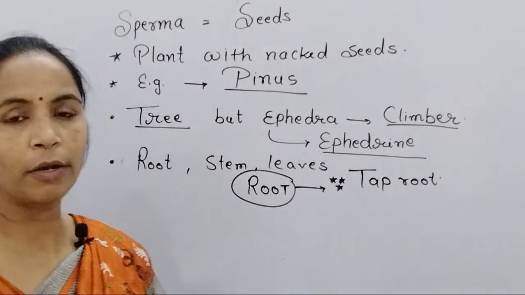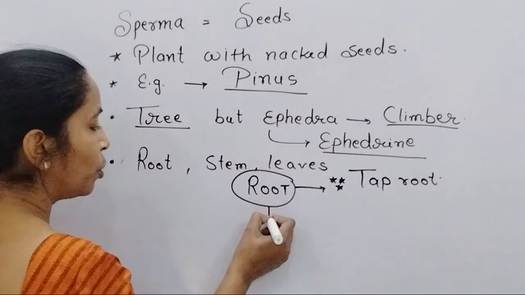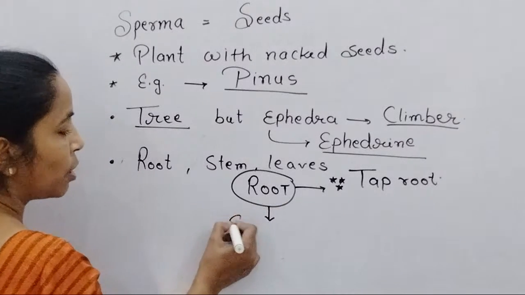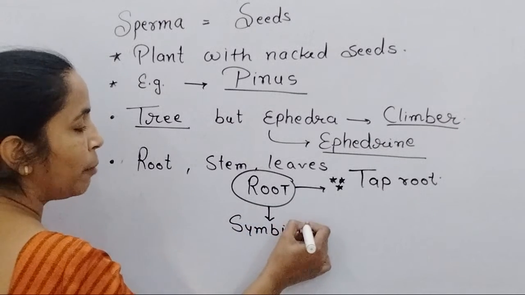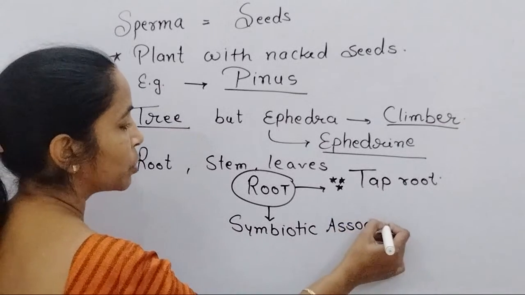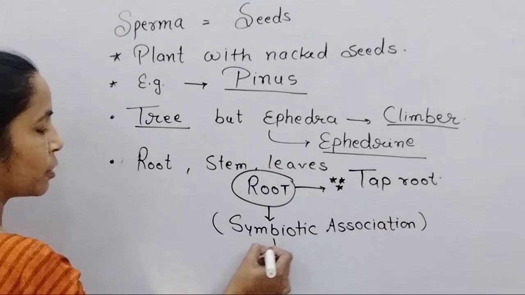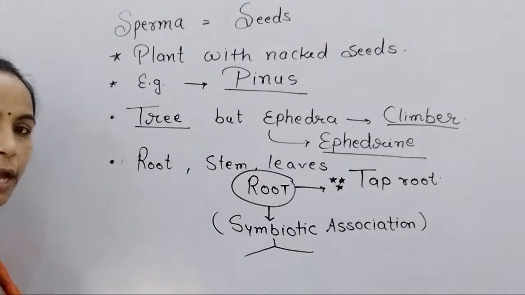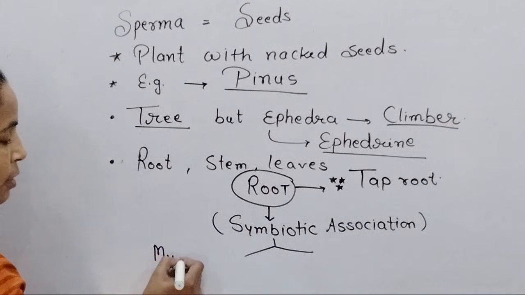They all are, you know very well. And in addition to taproot, root also shows some symbiotic association. This part is important for NEET exam. So symbiotic association you remember, it is important. This symbiotic association is of two types. First you study the mycorrhizal root.